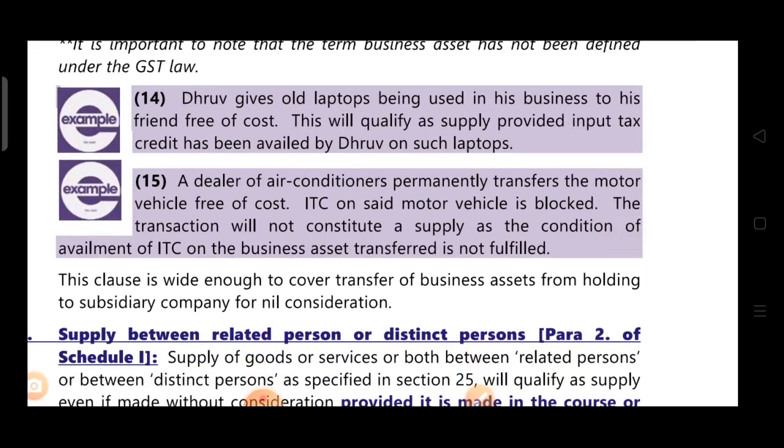Example 15. Now this clause is wide enough to cover transfer of business assets from a holding to a subsidiary company for nil consideration. Meaning if assets are transferred from holding to subsidiary for nil consideration, then also it is covered under this clause.